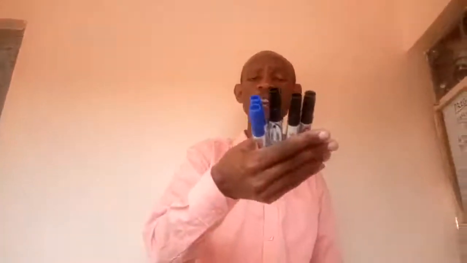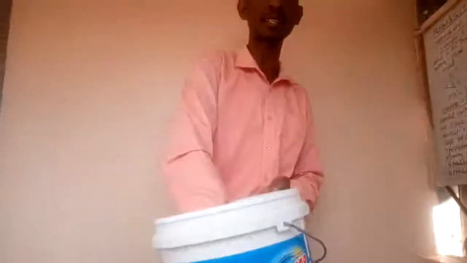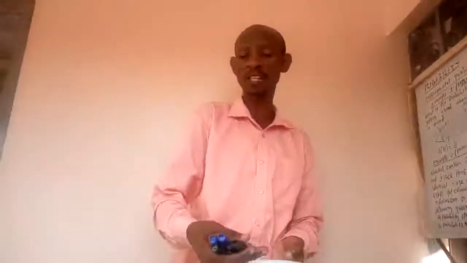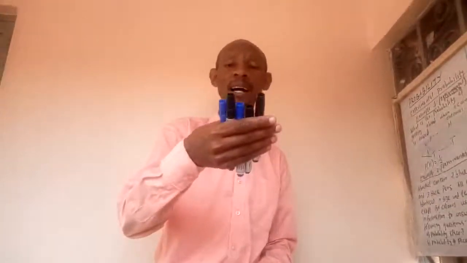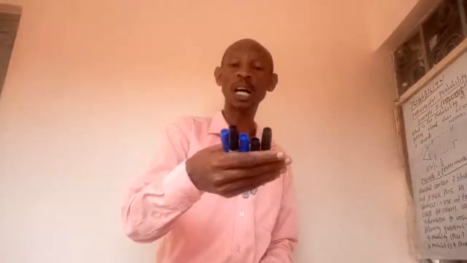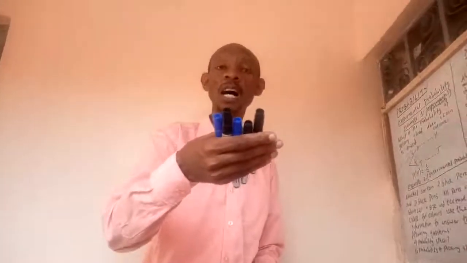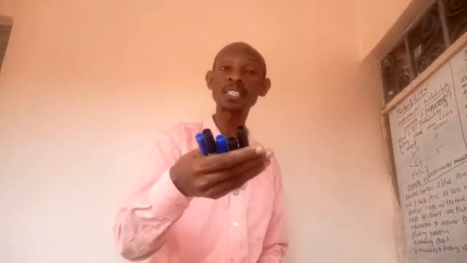As far as the 5 pens inside the bucket are concerned, the probability space is 3 black pens and 2 blue pens. That is the probability space.